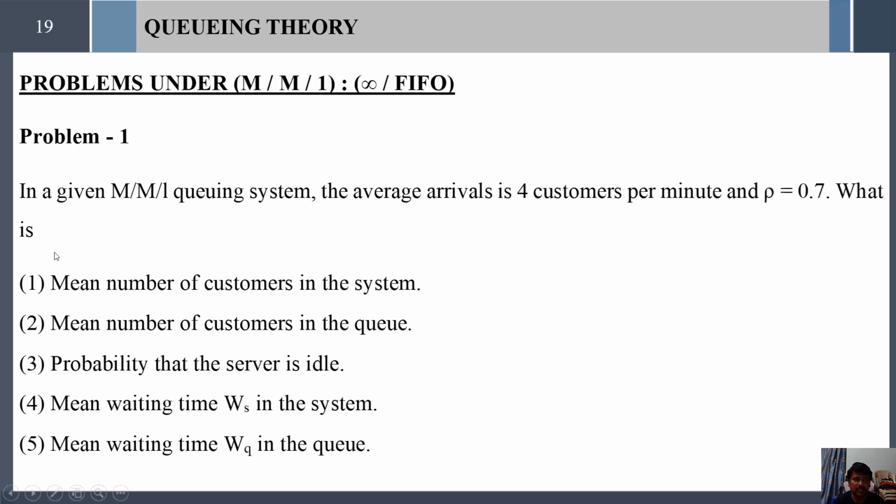Now these are the sub questions we are asked to find out. Mean number of customers in the system, and mean number of customers in the queue. Mean number of customers in the system means we have to find out LS. Mean number of customers in the queue, we have to find out LQ. Probability that the server is idle: for this case, we have to find out P0. There is one formula; when solving the problem, we shall see. And mean waiting time WS in the system, and mean waiting time in the queue, that is, we have to find out WQ.